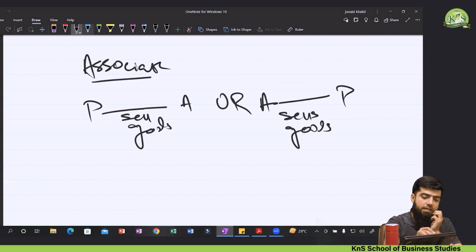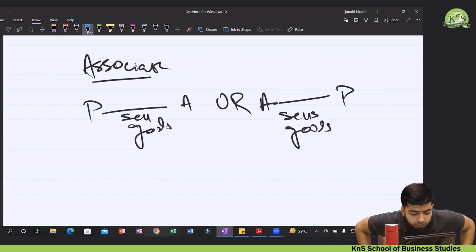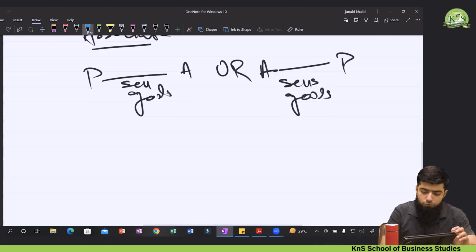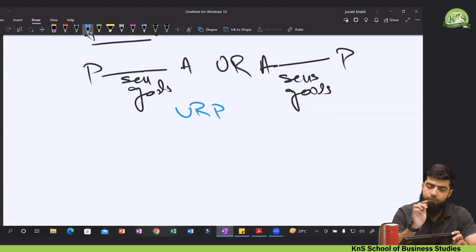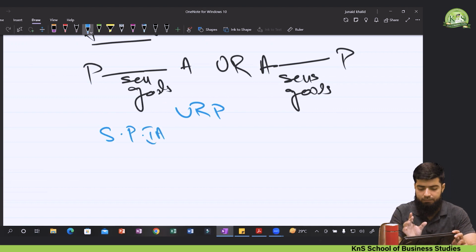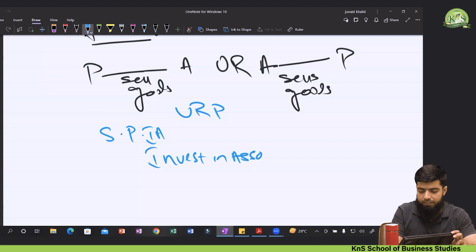IFRS used to state that, if I just talk about the past accounting treatment, whether the P company or the parent sells goods to the associate company, or the associate sells goods to the P company, whatever the URP, the unrealized profit, is there, the simple accounting treatment would be: share of profit in associate, SPIA, that's a short form, would be debited and investment in associate would be credited. That was a simple accounting treatment.